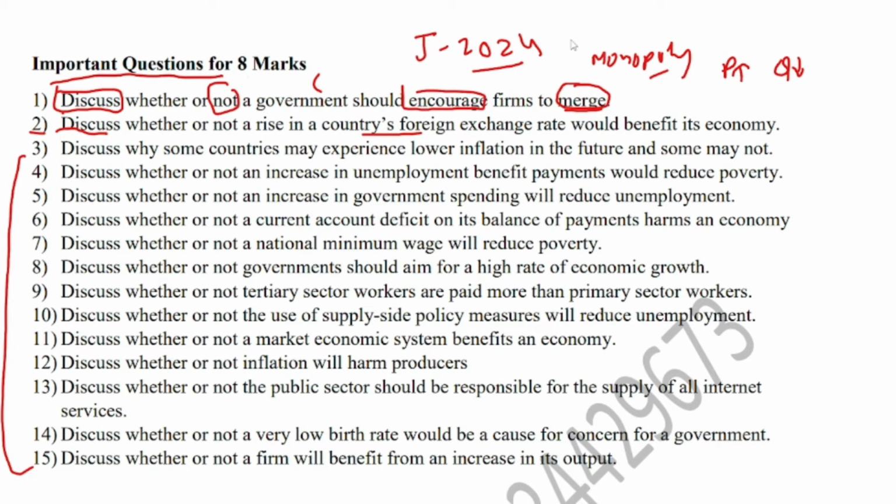So foreign exchange is the price of a currency in terms of another currency, and when there is a rise in the foreign exchange rate of a currency, it means the price of exports will increase and the price of imports will fall. I'm using PX for price of exports, and this upward arrow shows that the price of exports is increasing, and PM, price of imports, is decreasing. So when the exchange rate of a currency increases, exports get expensive, imports get cheaper.